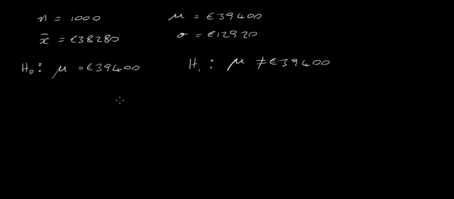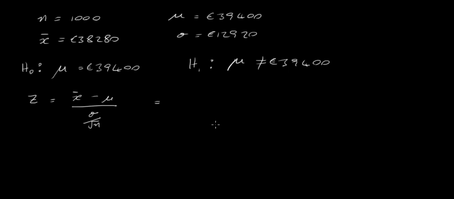We're talking about a mean of a sample here, so we've got to convert this x bar, our mean, to a z value. Remember, our z value for means of samples is x bar minus the population mean over sigma over root n.